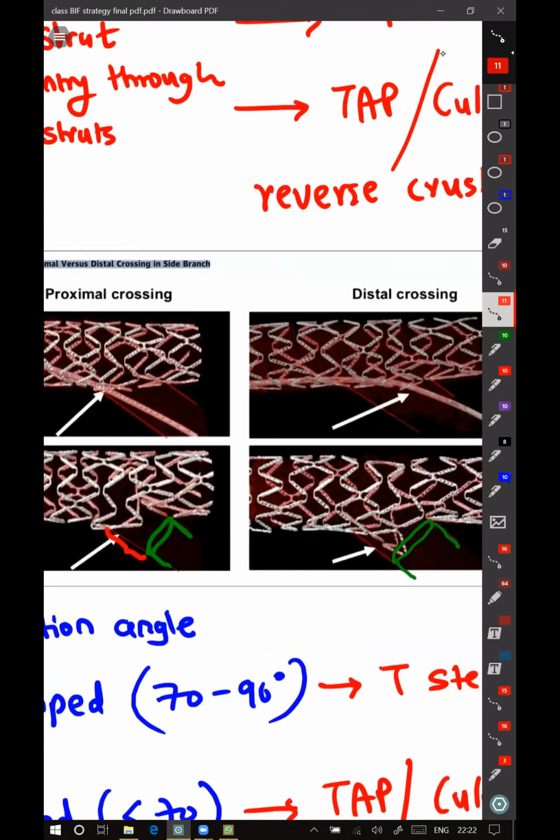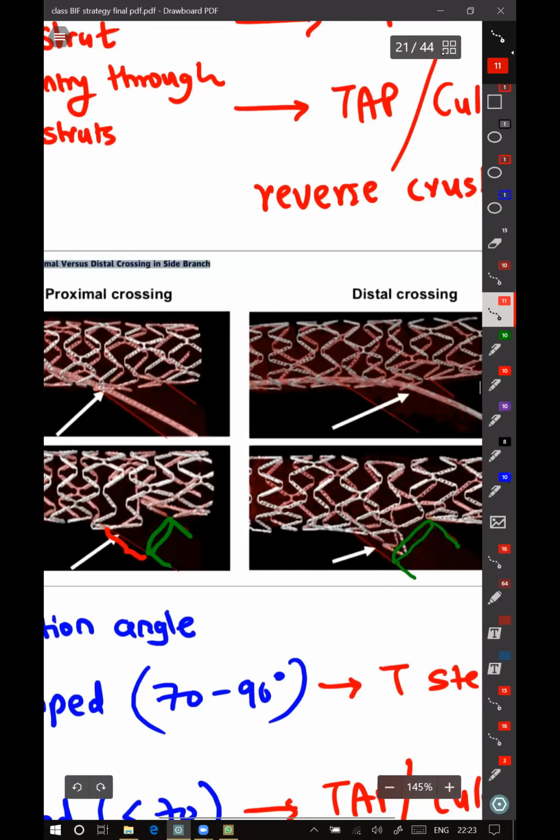Now, if your wire has gone through the distal struts and you open that strut into the side branch, it changes your stenting strategy. If you want to put a second stent, you can just deploy it at the ostium of the side branch without causing a protrusion into the main branch.